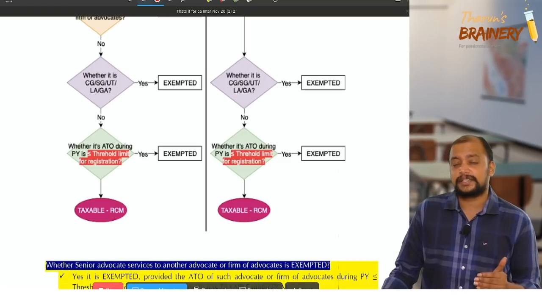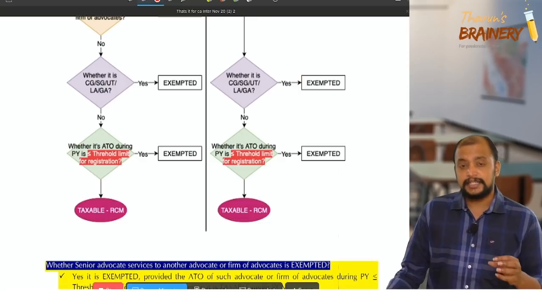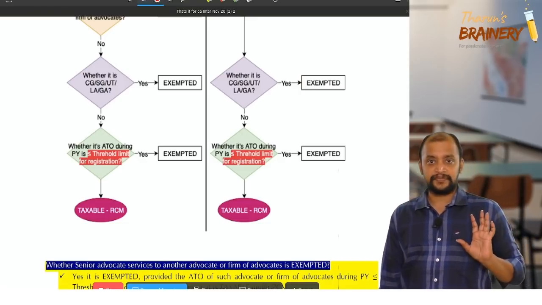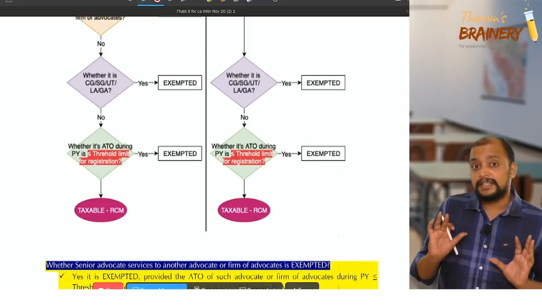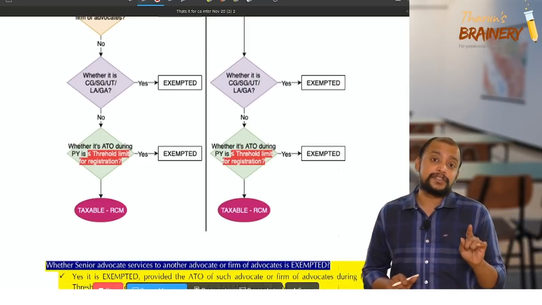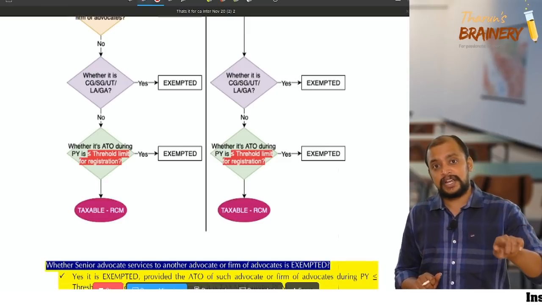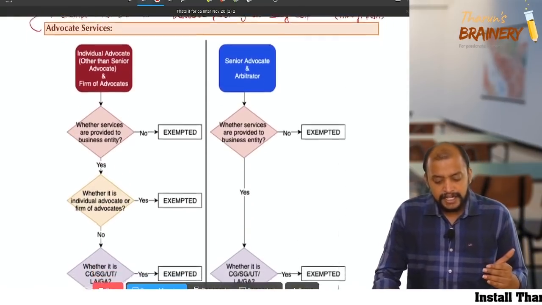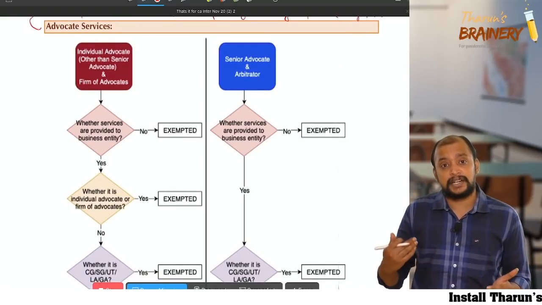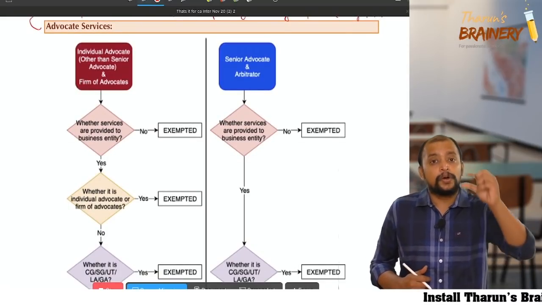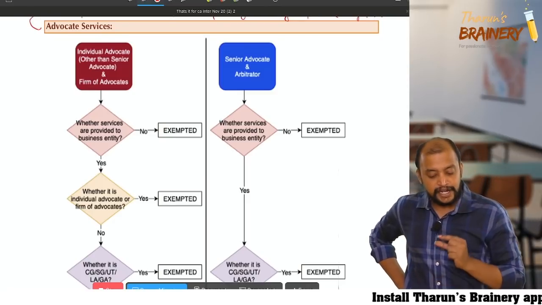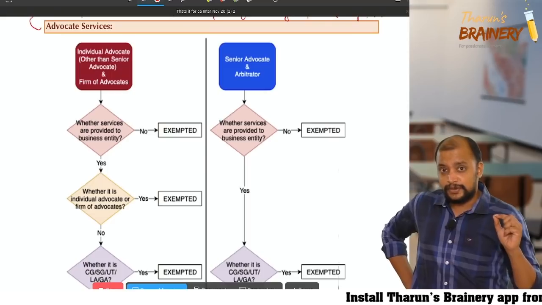Wherever it is taxable, who will pay GST? GST is payable by the recipient under RCM. This is in case of an individual advocate other than senior advocate and firm of advocates. We have the same chart even if a senior advocate and arbitrator provide services, the only difference is that when a senior advocate and arbitrator provide the services, we need to check.